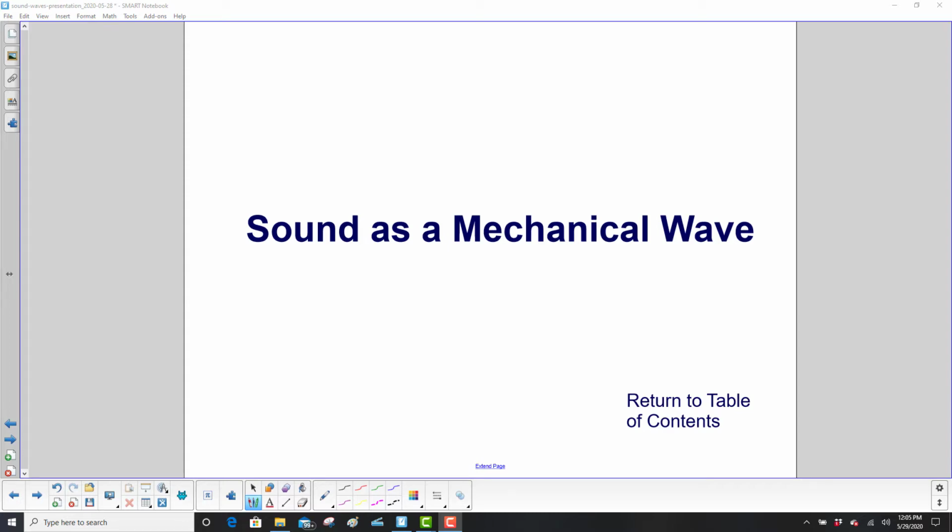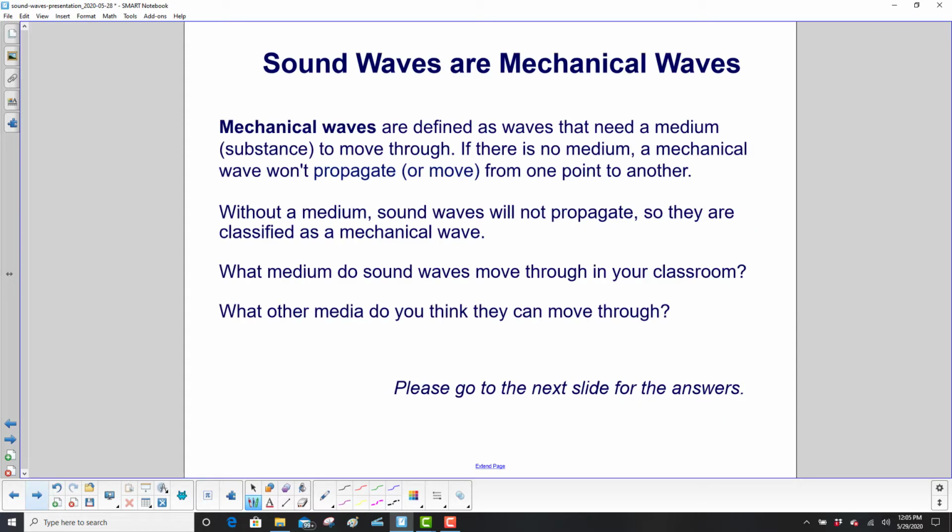Sound as a mechanical wave. Mechanical waves are defined as waves that need a medium or substance to move through. We covered that in the last chapter. We're just reminding you. If there is no medium, like in a vacuum or in outer space, a mechanical wave won't propagate, fancy word for move, from one point to another.